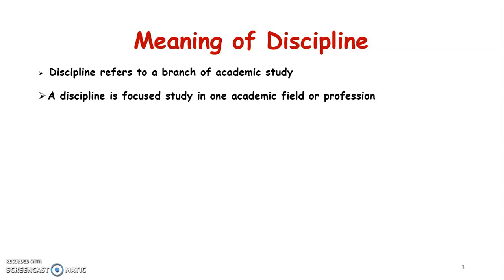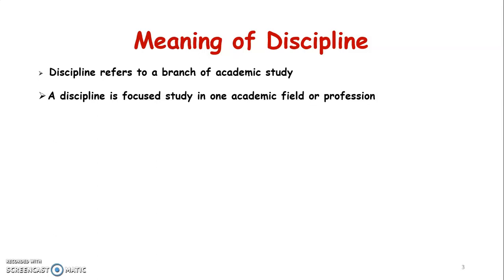For example, in higher education, we have studied mathematics, and what is your discipline? It's education, right? Other examples are physics, chemistry, biological science, that is life science, and what else can we say? Botany, zoology, natural science, engineering, medicine. These are all examples of academic disciplines.